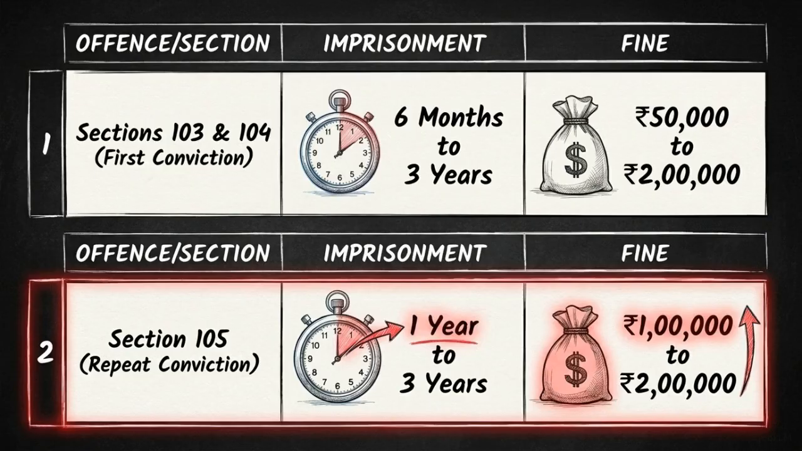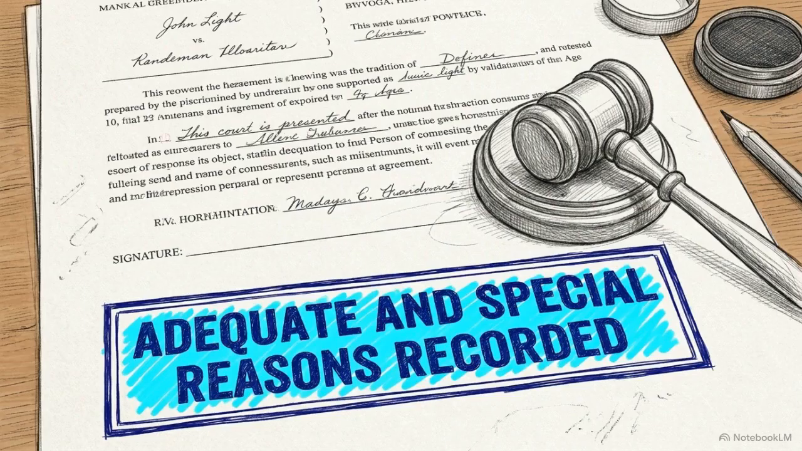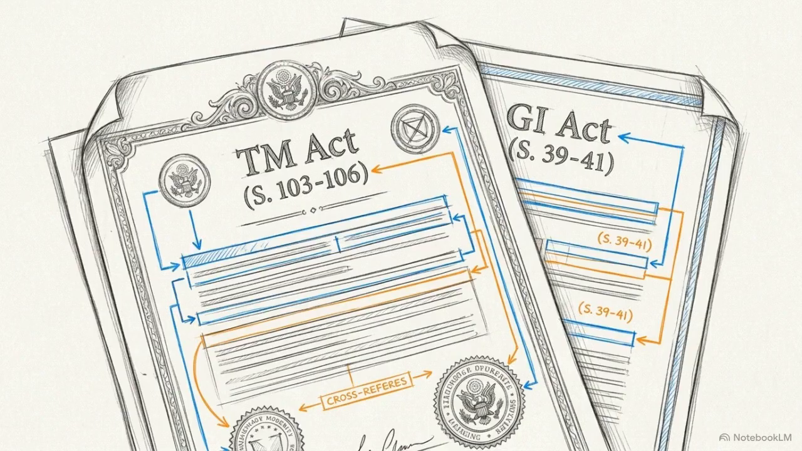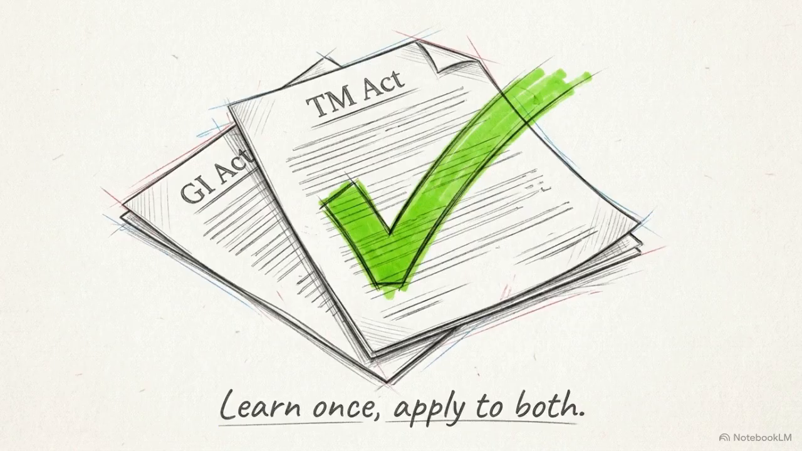The minimum imprisonment rises to 1 year, and the minimum fine doubles to 1 lakh rupees. A court may only sentence below these minimums if they explicitly record adequate and special reasons within the written judgment. These penalty structures match those found in Sections 39 through 41 of the GI Act. Memorizing this set of numbers covers both areas of your syllabus.